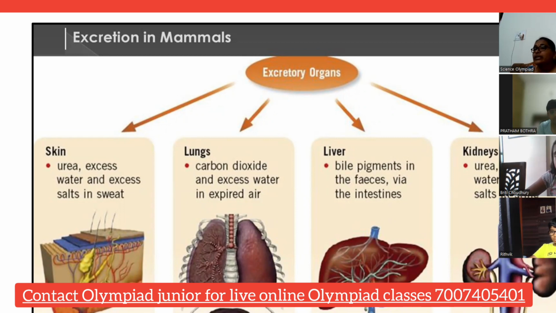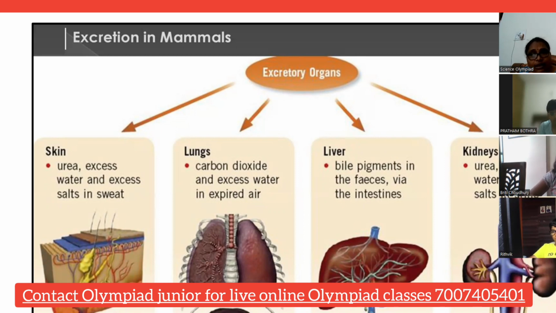Okay. Then if you see the third one, the liver, we have the digestive system, isn't it? After digestion, the feces will be formed, right? Through the rectum and anus, that feces will go out, isn't it? We excrete it out. So here, this liver also functions like that. Not only the liver, actually here only the liver picture is given. The whole digestive system works over here, so that after eating food, whatever undigested food is there will be removed from our body.